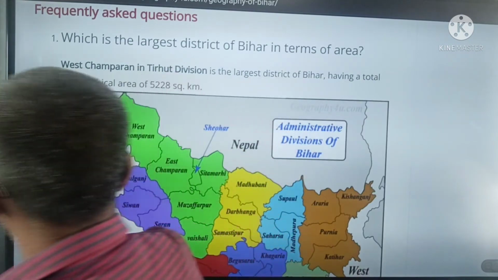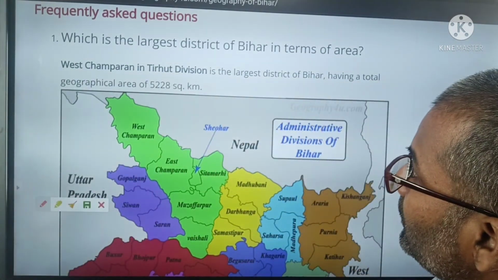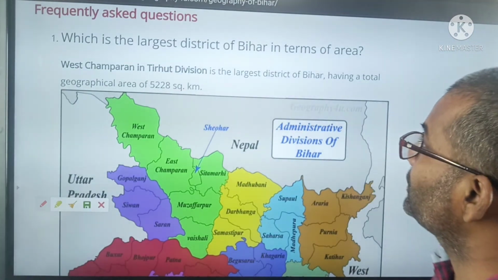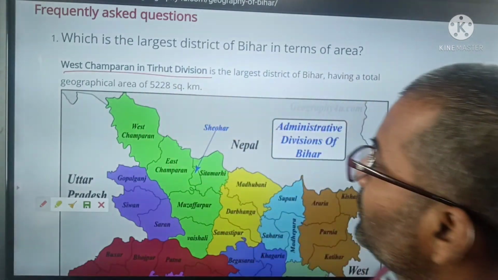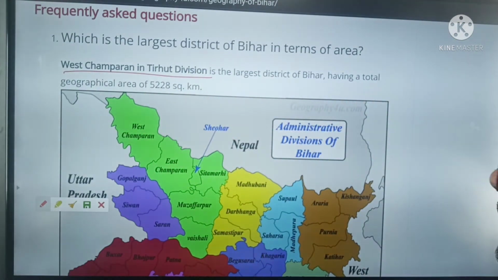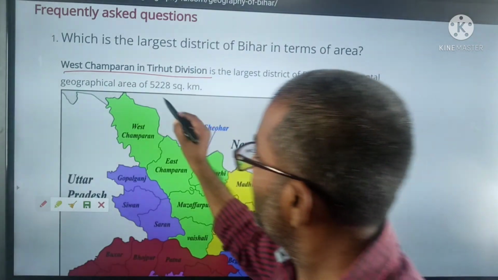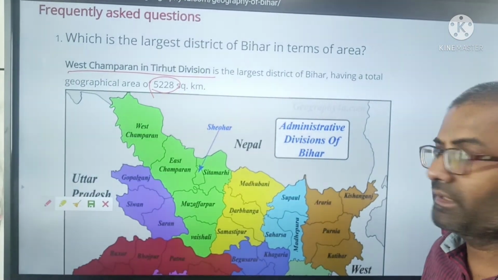Frequently asked questions, mostly. Which is the largest district of Bihar in terms of area? West Champaran, in Tirhut division, is the largest district of Bihar, with a total geographical area of more than 5228.